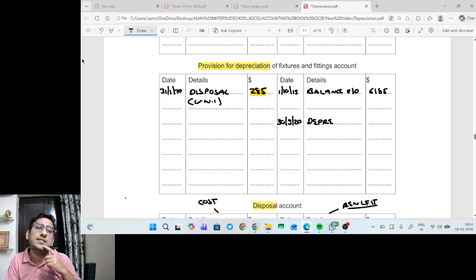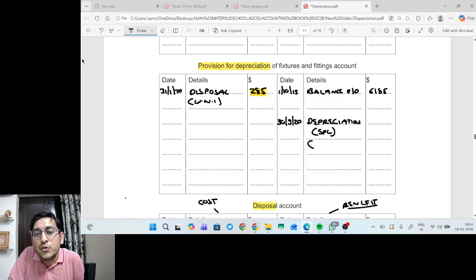Depreciation, why is it debited, sir? Because depreciation is a loss to business, because it is a reduction in value. So depreciation is debited, and since there is no cash outflow in the form of depreciation, it will be transferred to provision for depreciation. So what is the entry? Depreciation account debit, provision for depreciation account credit. It will also transfer to the statement of profit and loss under expenses. Why? Because depreciation is also a revenue expenditure.